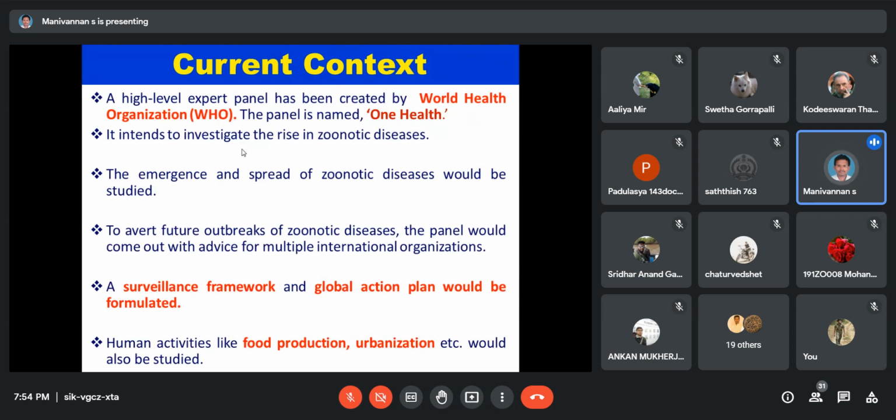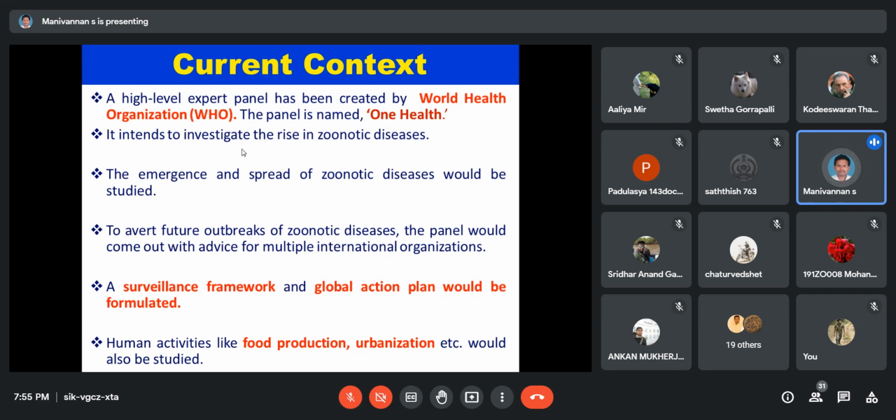Next, moving to the current context. What is the current debate on zoonotic diseases? Nowadays zoonotic disease is important, and the World Health Organization and most countries are focusing on it, as most diseases spread from zoonotic sources. The WHO has created a high-level expert panel called One Health.